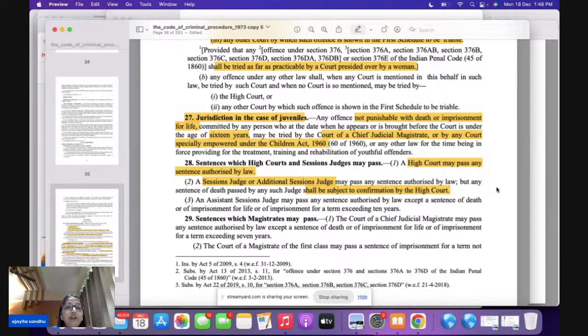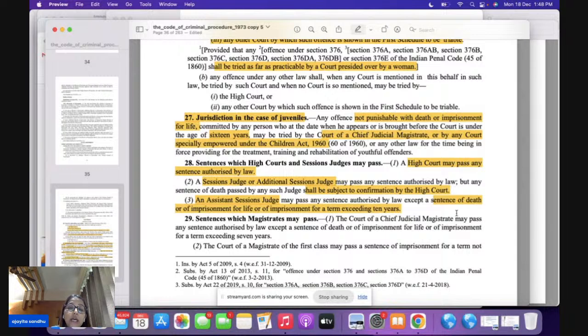And in this regard, we have other provisions of CRPC also that are dealing with the confirmation of death sentence by the High Court. If you speak of the assistant session judge, the assistant session judge can pass any sentence except a sentence of death or imprisonment for life or an imprisonment exceeding 10 years.